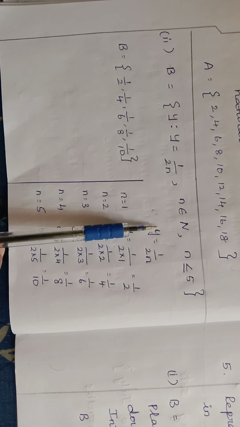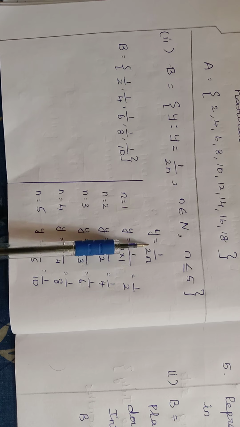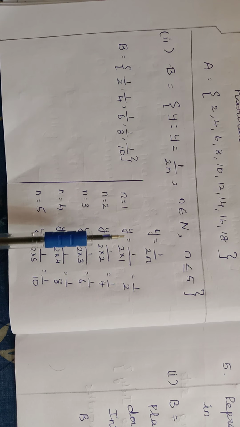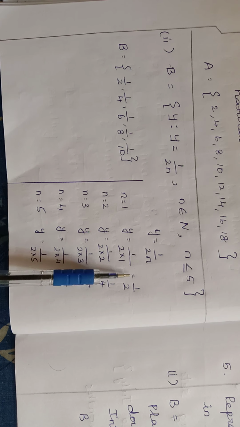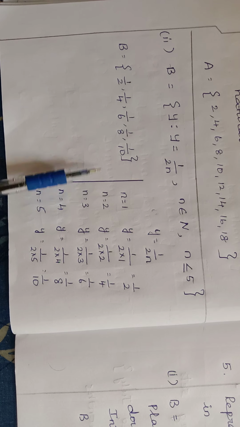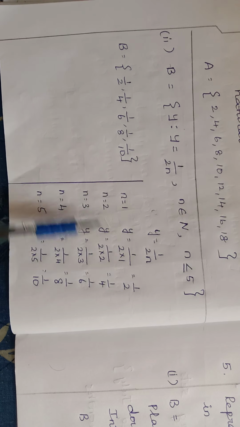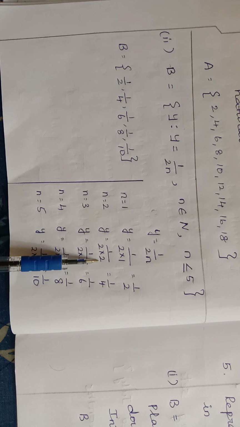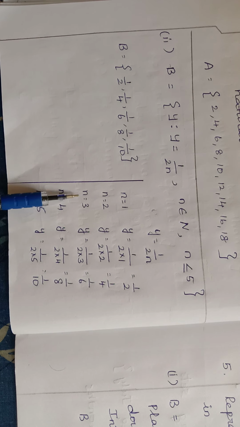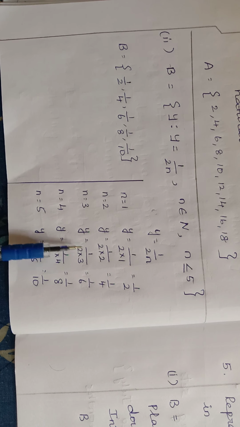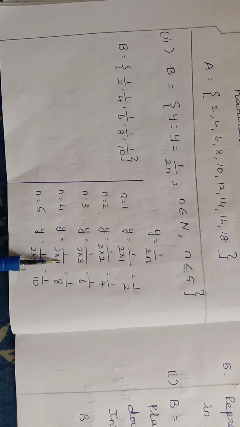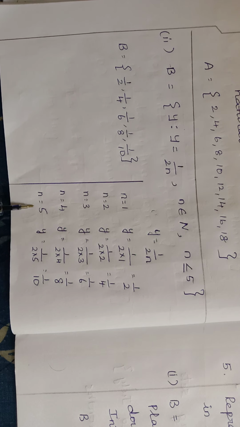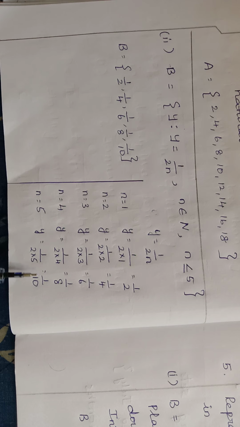So what is the function given? y is equal to 1 by 2n. Now you substitute the value 1 first in the place of n. So 1 divided by 2 into 1 gives you 1 by 2. Next you have to substitute n equal to 2. So 1 by 2 into 2 equals 1 by 4. Next, in the place of n, we should write 3. So 1 by 2 into 3 equals 1 by 6. Next, in the place of n, we write 4. 1 by 2 into 4, 1 by 8. In the place of n, next we write 5. 1 by 2 into 5, that is 1 by 10.